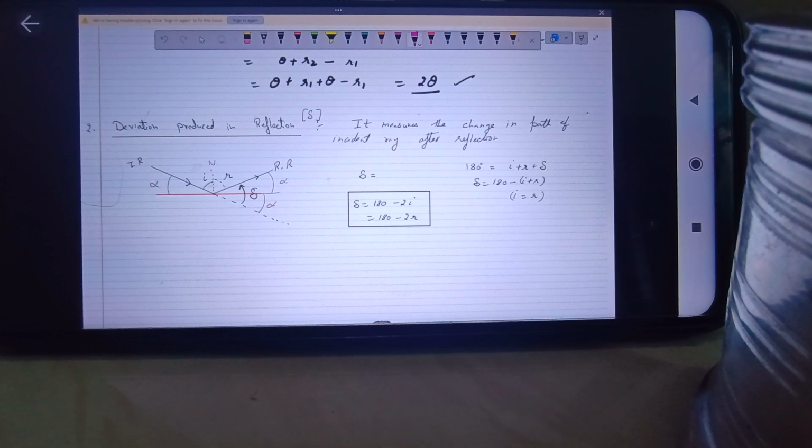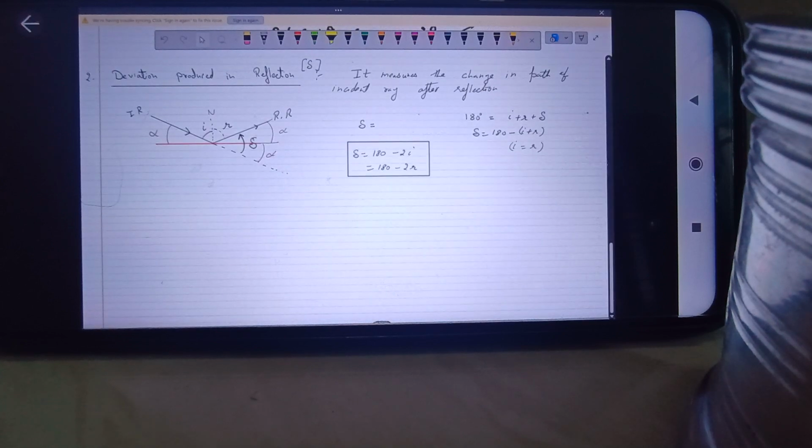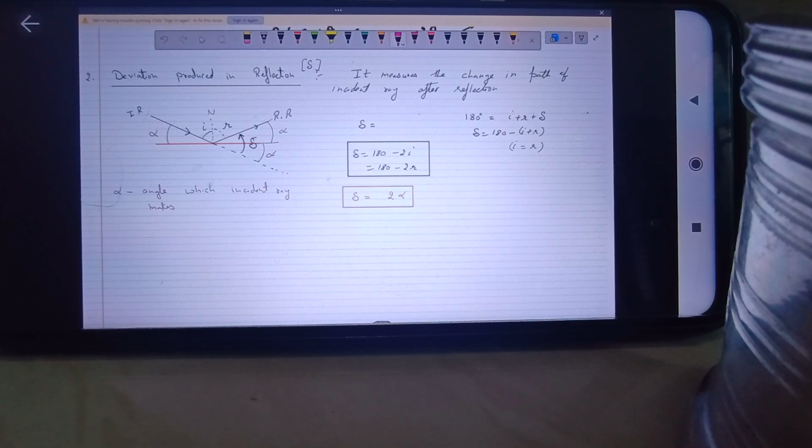So in terms of the angle which the ray makes with the surface, we can also find the angle of deviation, which will be given as delta equal to alpha plus alpha, that is equal to 2 alpha, where alpha is the angle which the incident ray makes with the surface, the reflecting surface.